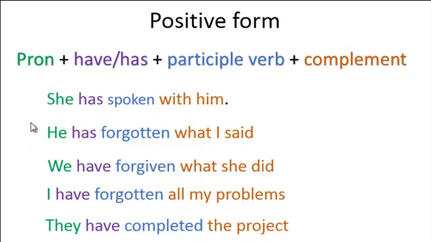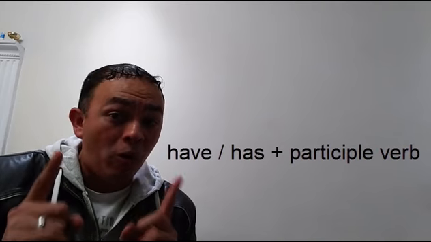Okay, we have the auxiliary verb and the participle verb, the color blue. It is very important to use the verb in participle plus complement. It's important to know that in the present perfect, always after the auxiliary verb have or has, you have to use the verb in participle.